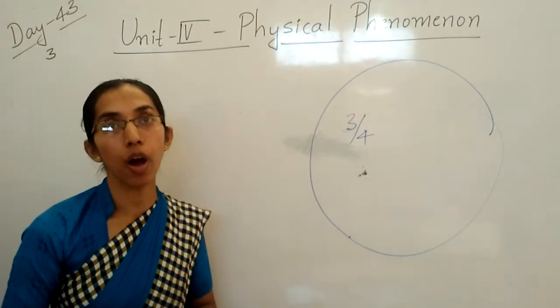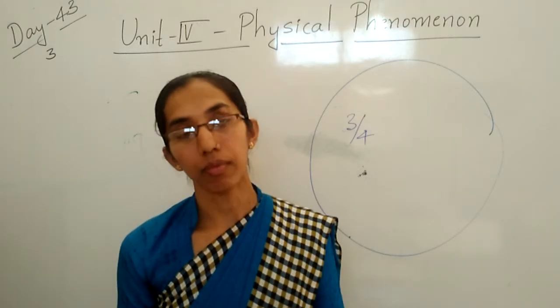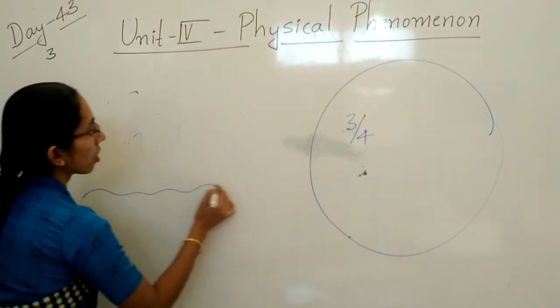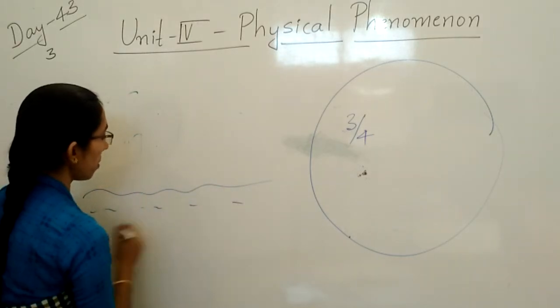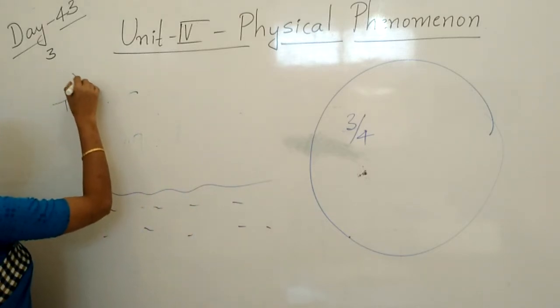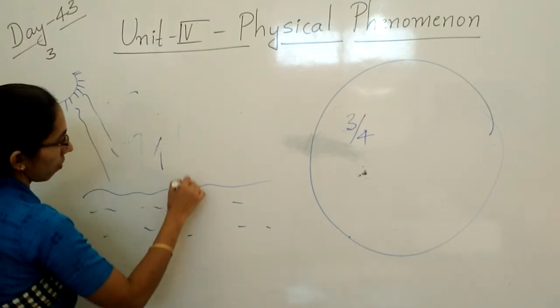So the formation of rainwater takes place, and I will explain it to you by drawing pictures. When the sun rises, the water evaporates.